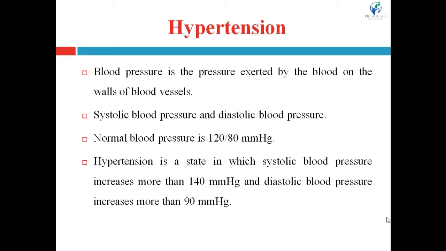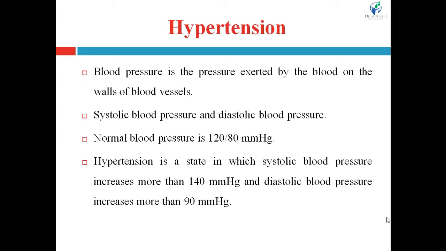Now what is hypertension? Hypertension is defined as a condition in which systolic and diastolic pressure increases, or in short, an increase in blood pressure. Now what is blood pressure? Blood pressure is the pressure exerted by the blood on the walls of blood vessels.